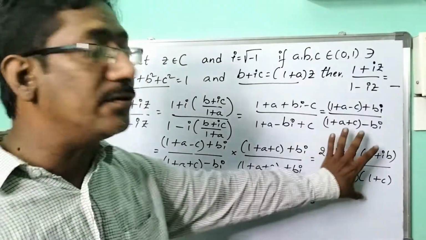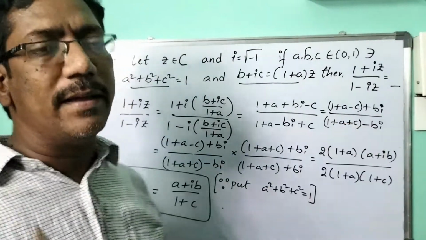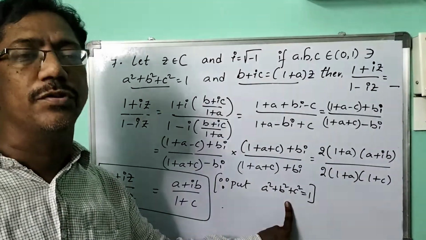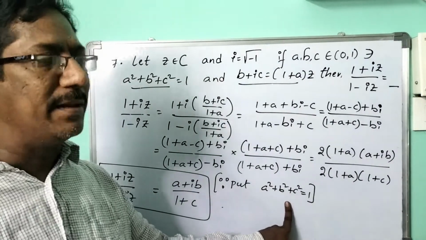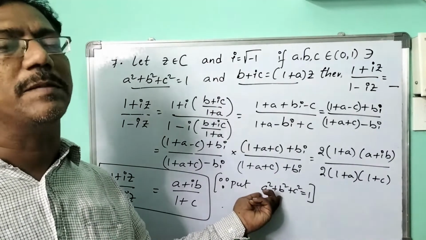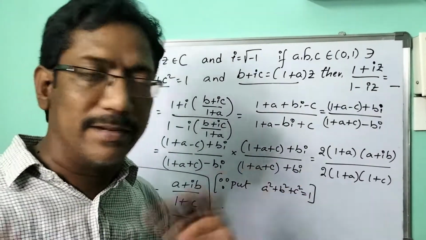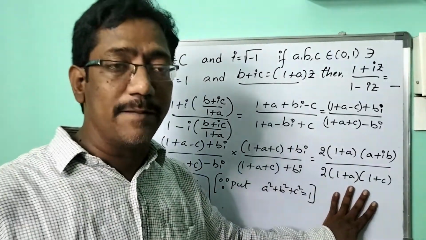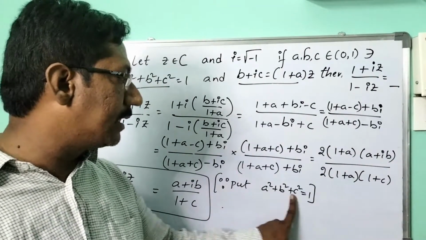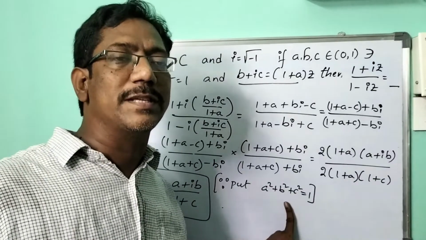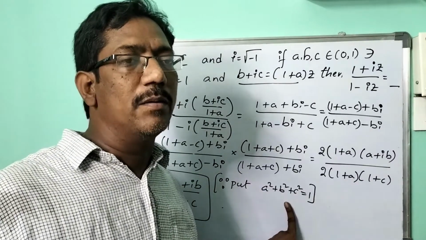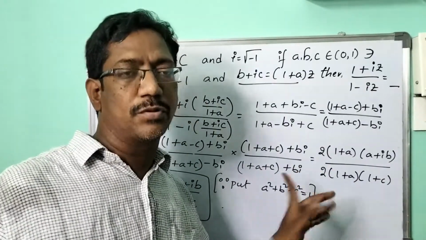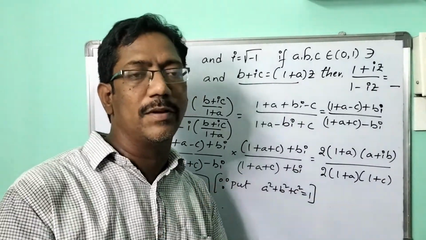But meanwhile, you should make it so clear that wherever I am getting A square plus B square plus C square, this thing I am going to utilize. What I mean is, whenever I got A square plus B square, I will use 1 minus C square. That is the thing to do up here. Then only you get this concept. Once again, I repeat, in place of C square, what to replace? A square plus C square should replace. Okay, with 1 minus C square should replace after multiplying with this. So make it clear, so clearly you will get.